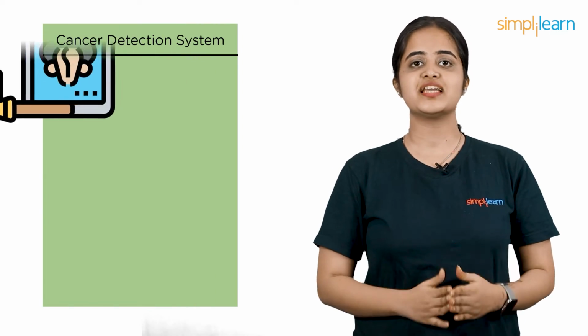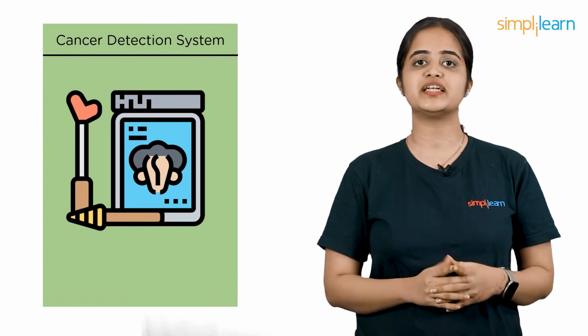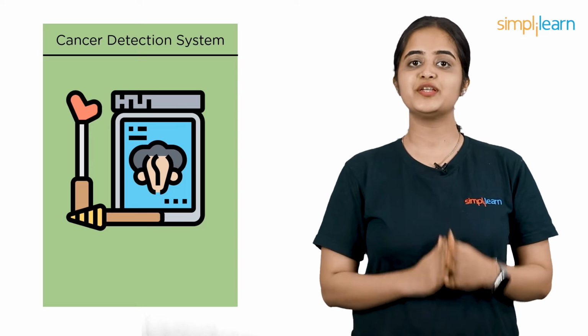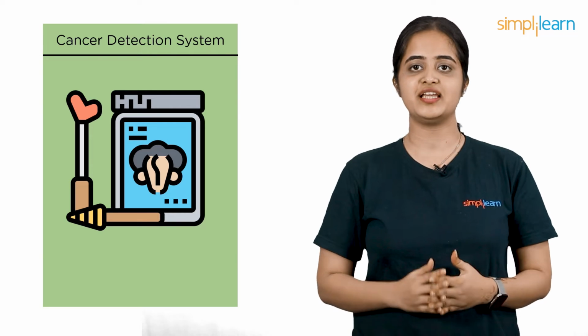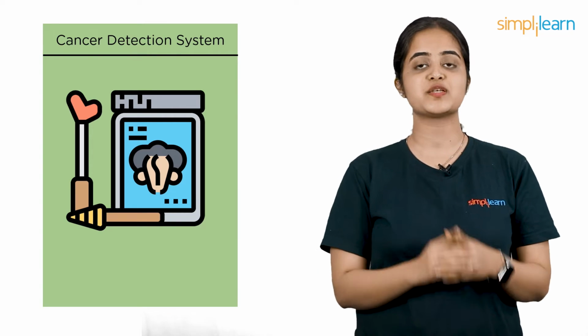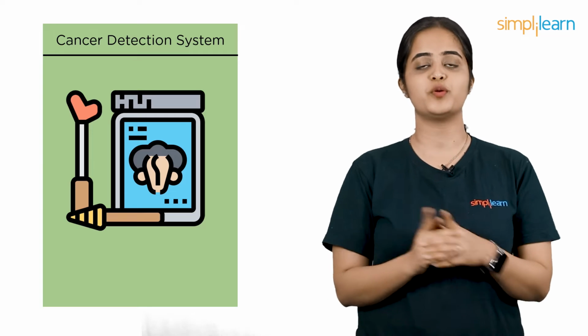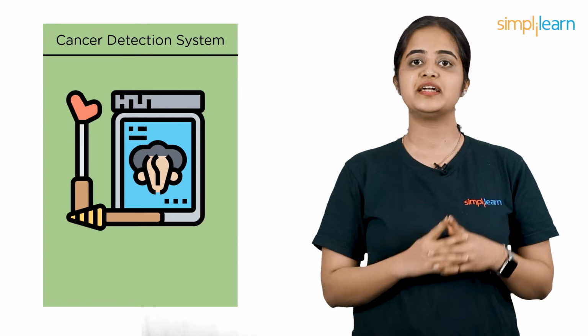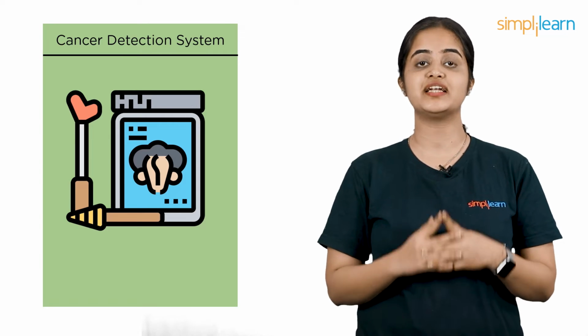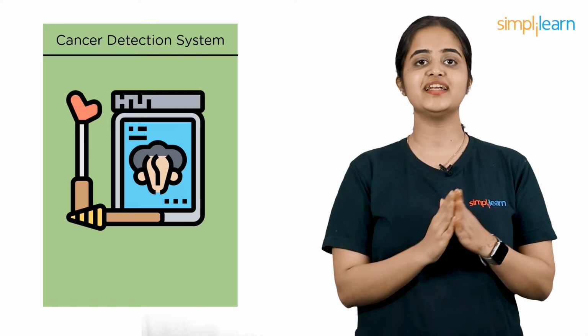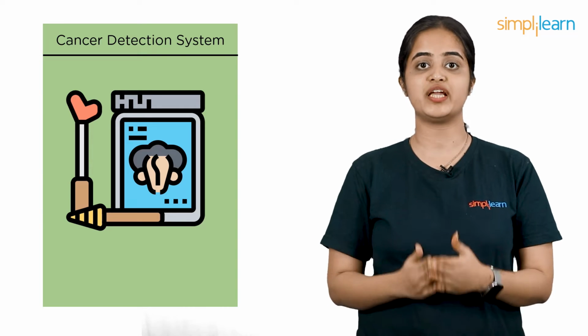Coming up, we will learn about cancer detection system. Cancer is a serious condition that must be detected as soon as possible. We can use an image classification technique to quickly identify the disease because cancer cells differ from normal cells. In this area, deep learning models have excelled at accuracy. The provided training data determines how accurate the model will be.